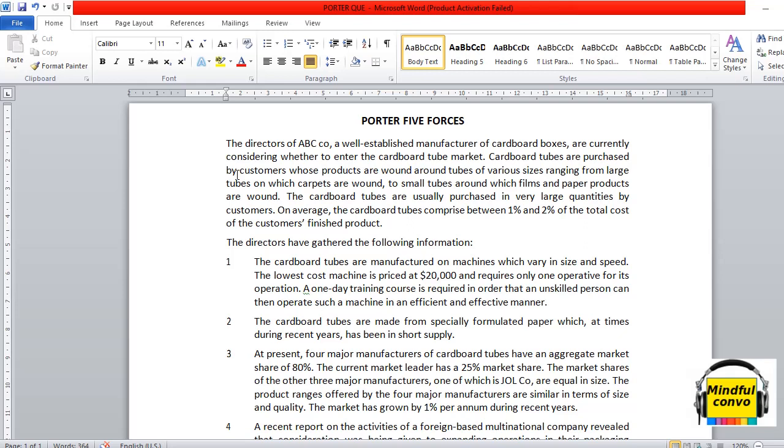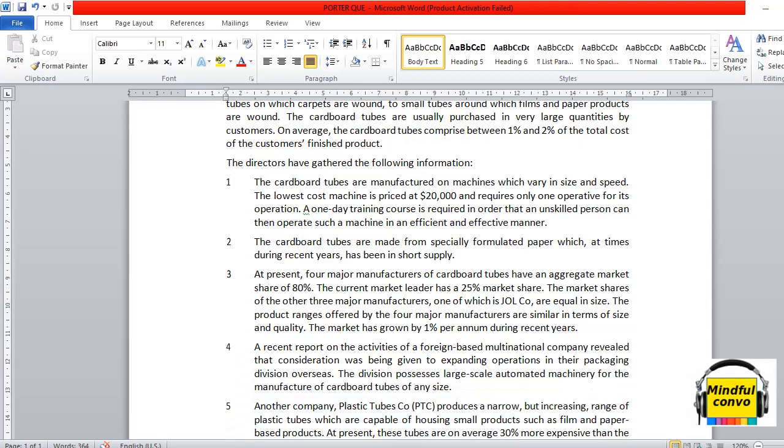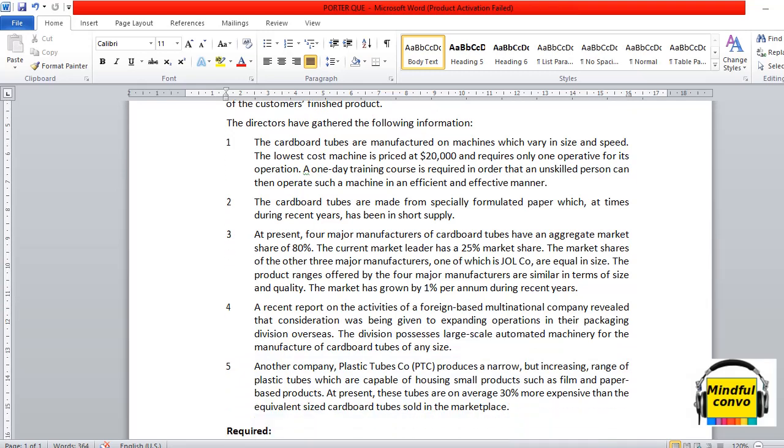Now, moving further, the directors have gathered the following information. The cardboard tubes are manufactured on machines which vary in size and speed. The lowest cost machine is priced at $20,000 and requires only one operative for its operation.